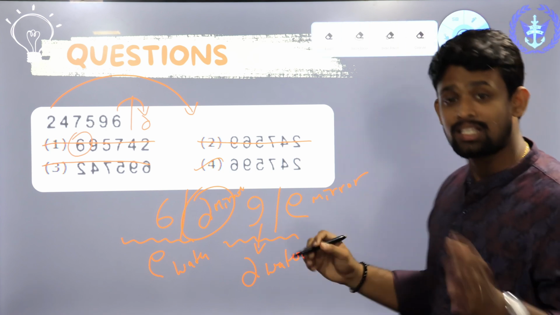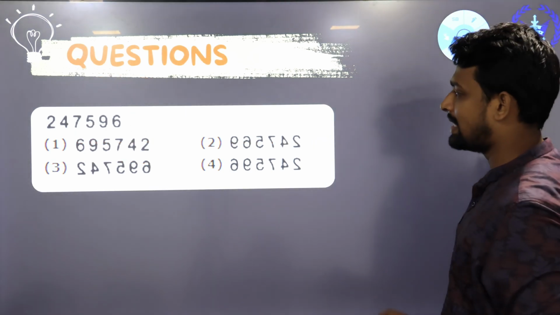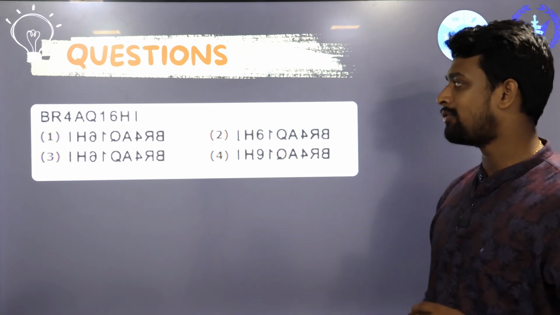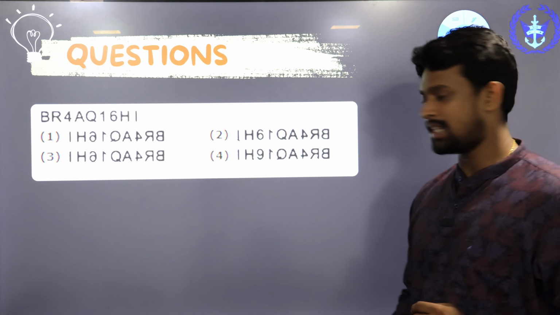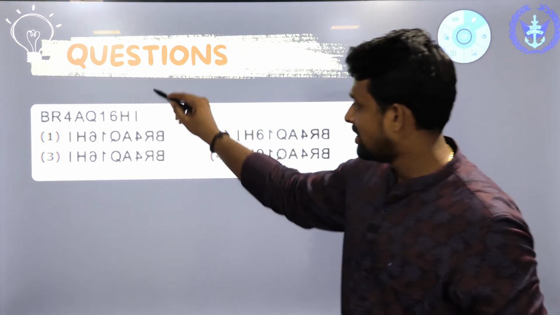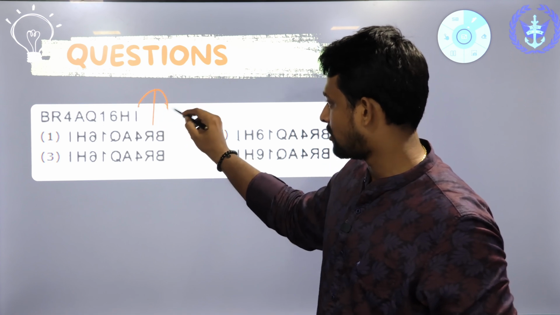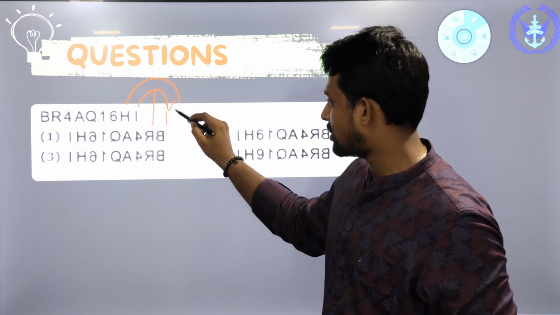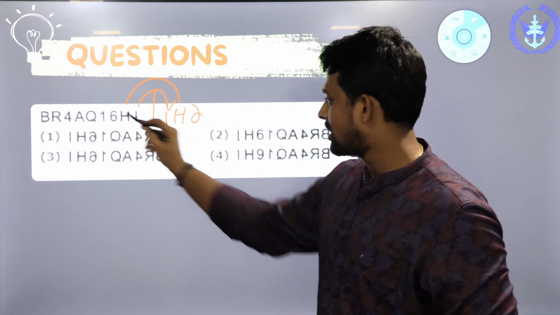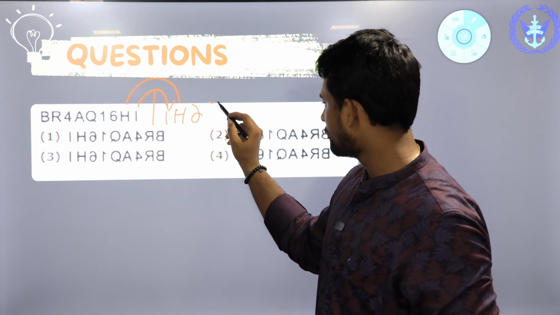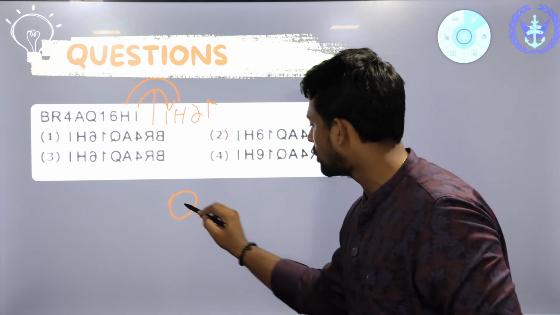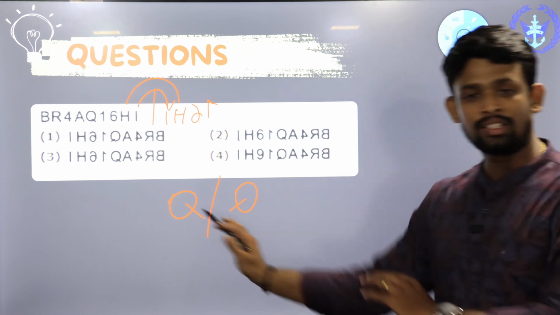If you have guessed the answer, very good, well done. Try to guess the next one as well. Start. BR4AQ16HI. What is the first step? We are going to write the last letter first, and then the followings. H should not be changed, written as it is. And then 6 should be like this. And then 1 should be like this. Then we can eliminate by Q. Q in the mirror image should be like this. This is how the Q should be.